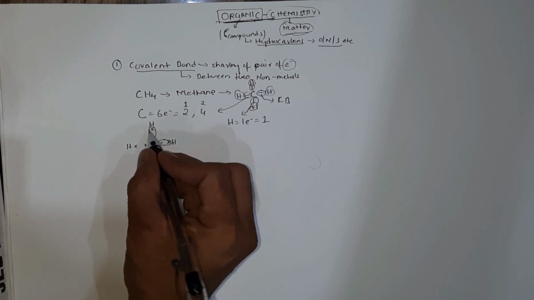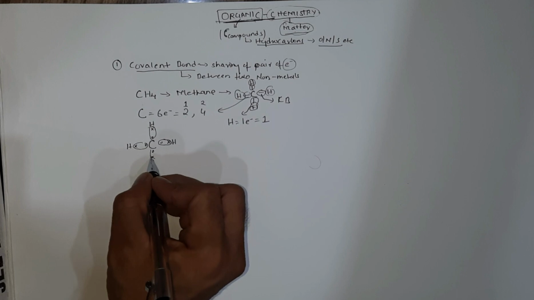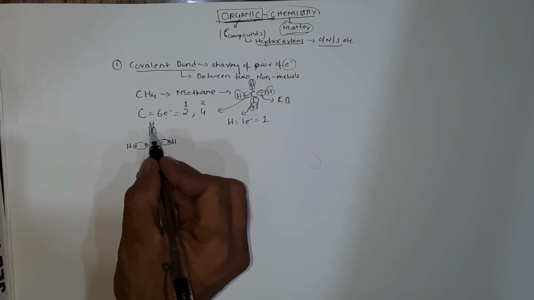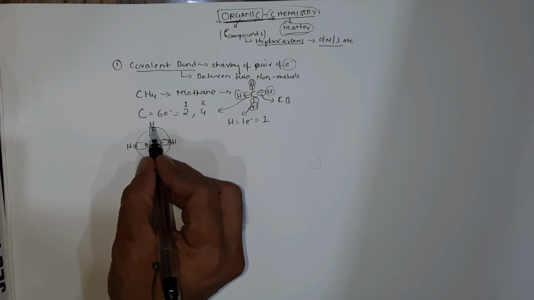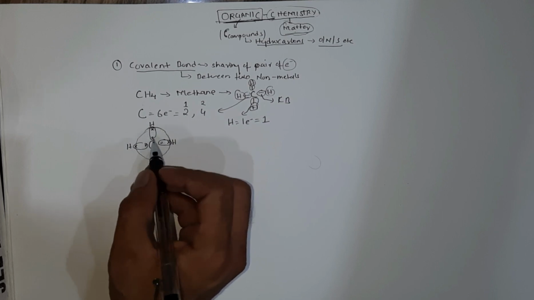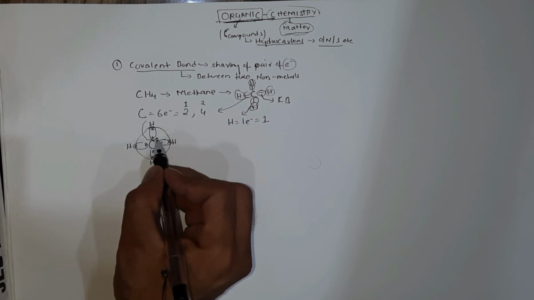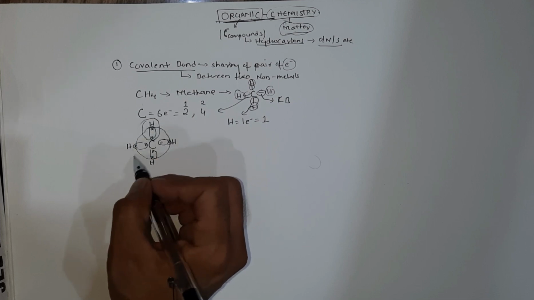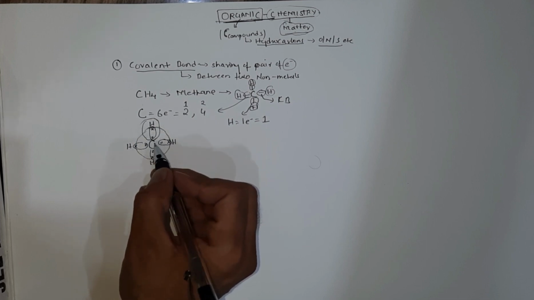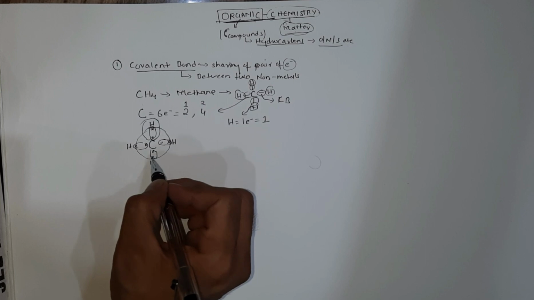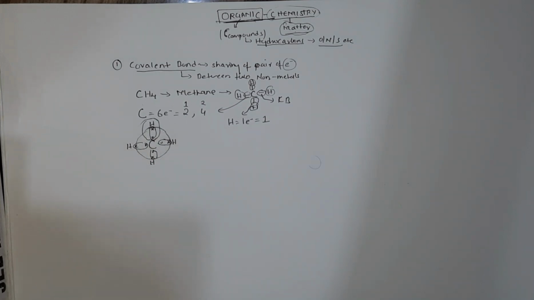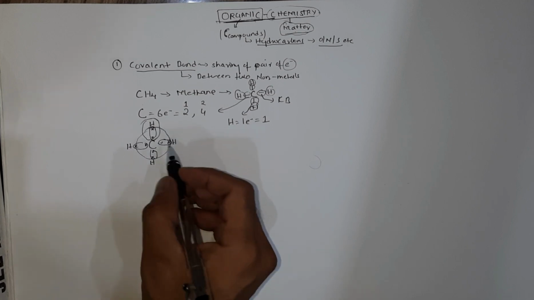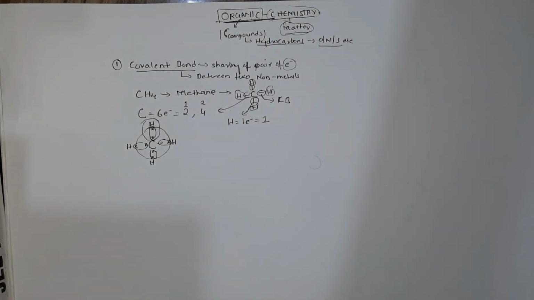So if you see properly, now even these 4 electrons of hydrogen come under the vicinity of carbon, and 2 electrons come under the vicinity of each hydrogen. So hydrogen is having this duplet configuration, and carbon is having 1, 2, 3, 4, 5, 6, 7, 8, octet stable configuration, and this bond is called a covalent bond. This is how you can represent the structure of methane.